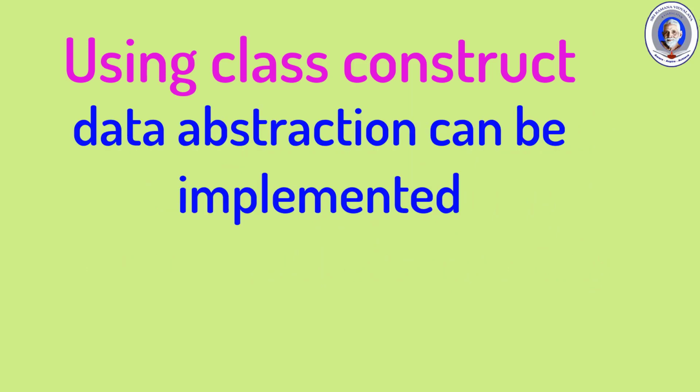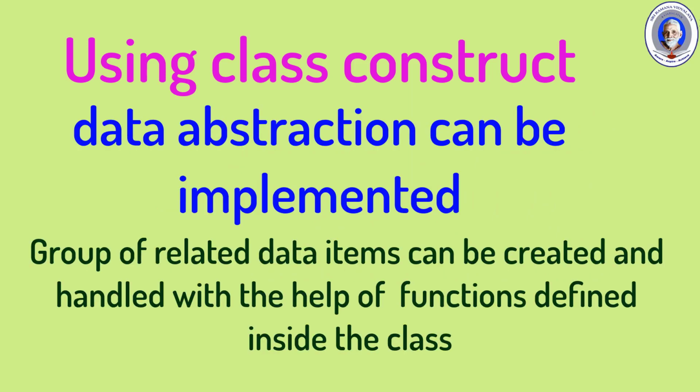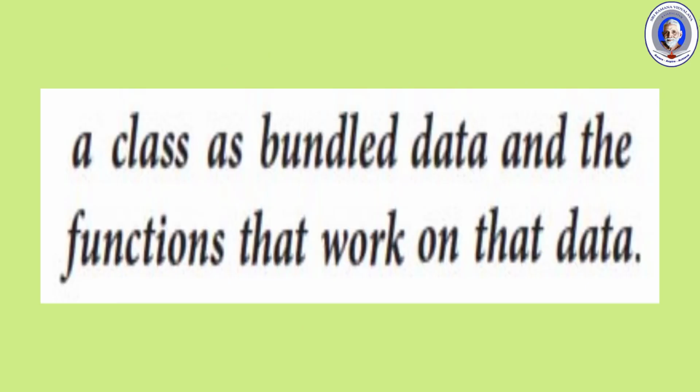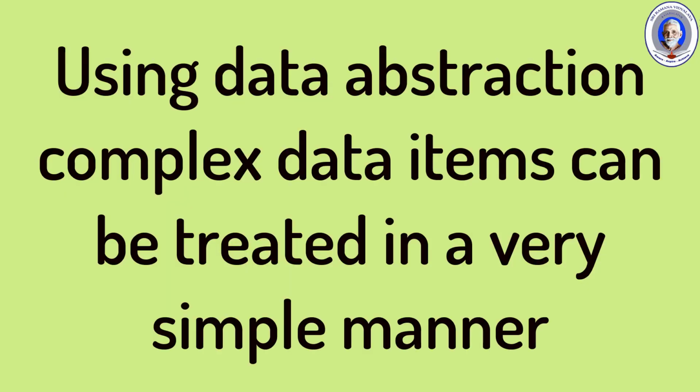Using the class construct, data abstraction can be implemented, and a group of related data items can be created and handled with the help of functions defined inside the class. So we can say a class is bundled data and the functions that work on that data. Using data abstraction, complex data items can be treated in a very simple manner.